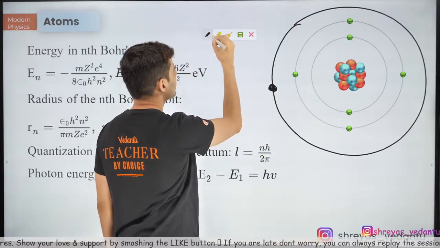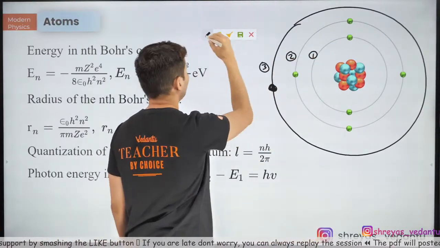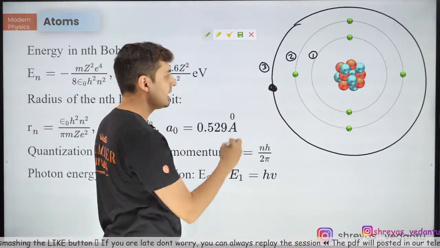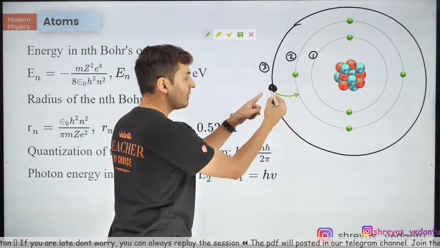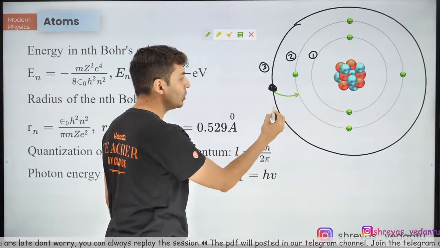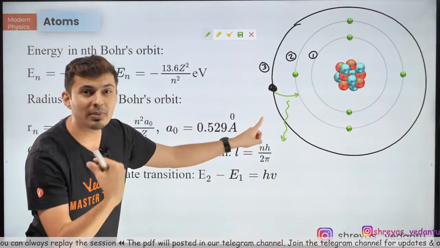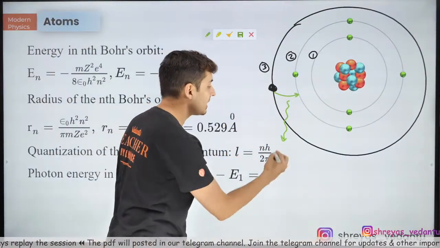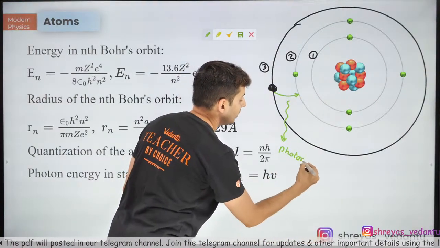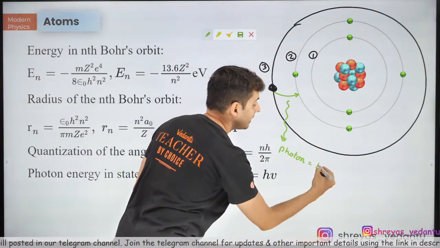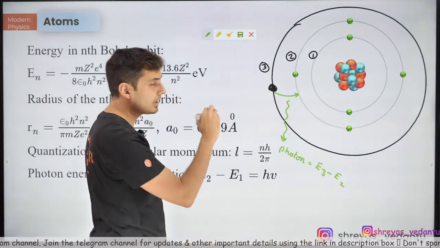If I label these orbits as 3, 2, and 1, and an electron jumps from 3 to 2, then the photon which is emitted, going from high to low energy, will have energy equal to the energy of the third orbit minus the energy of the second orbit, correct?